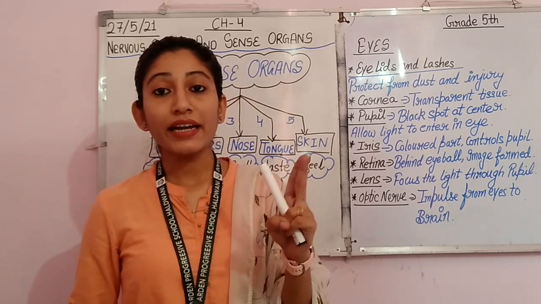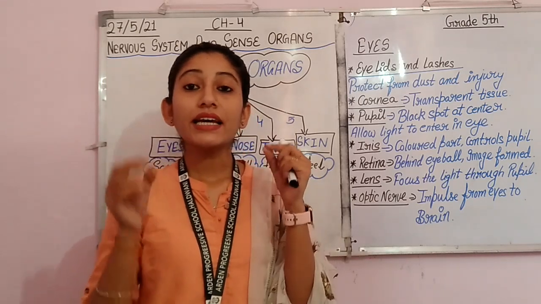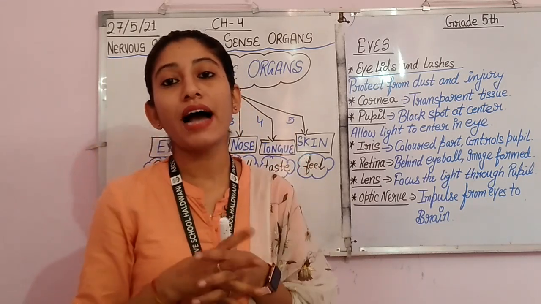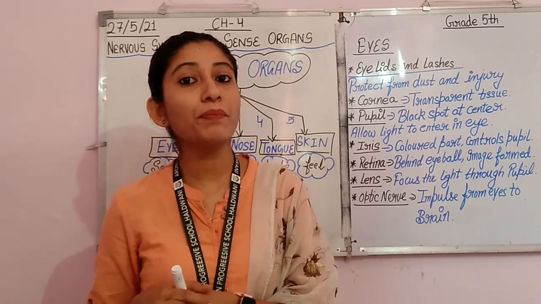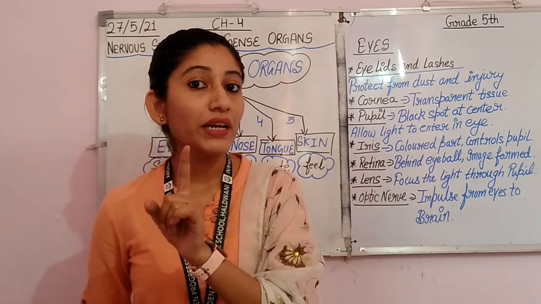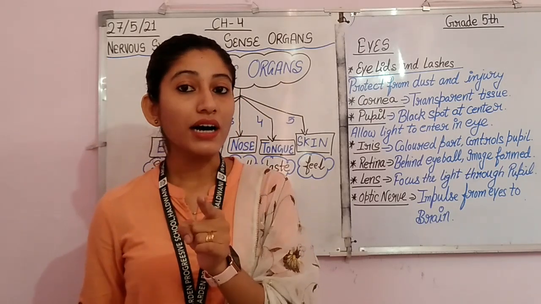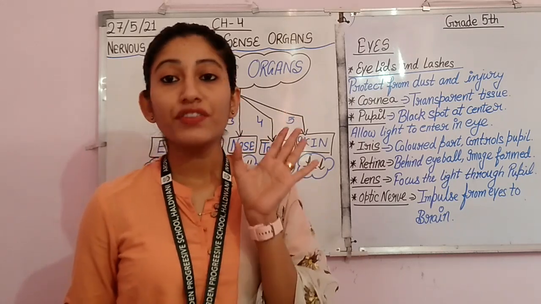First thing. Second thing, what is the role of the iris? So beta, iris controls the pupil. Now, when we say that iris controls the pupil, it means that, as I said, the pupil allows the entrance of the light.